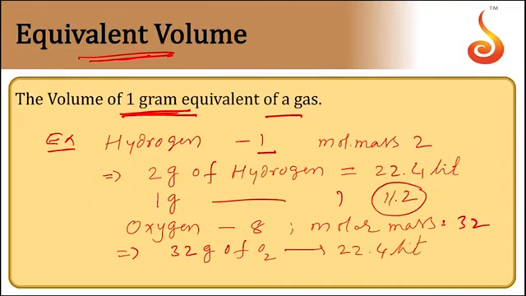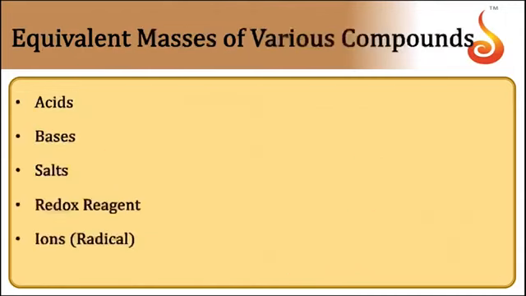Now the volume of 1 gram equivalent, 8 grams, occupies how much? The value comes out to be 5.6. So 5.6 is called the equivalent volume of oxygen. Equivalent volume means the volume of 1 gram equivalent of a gas.